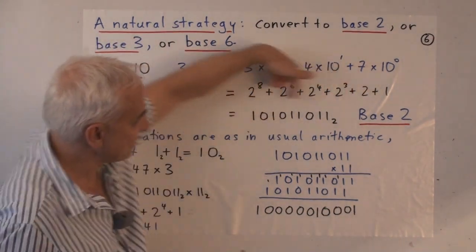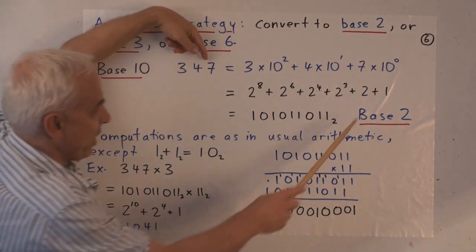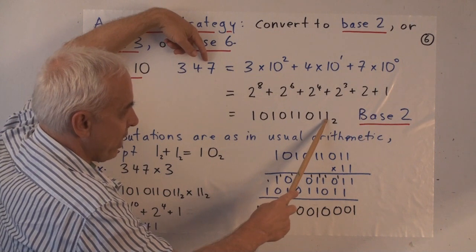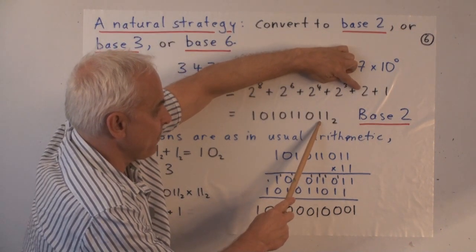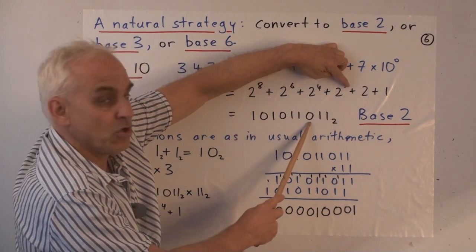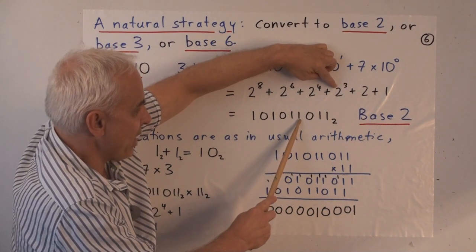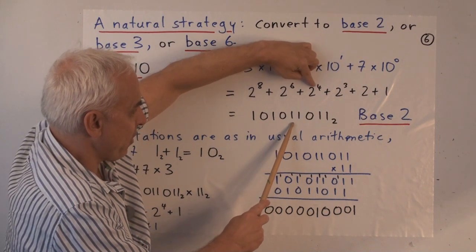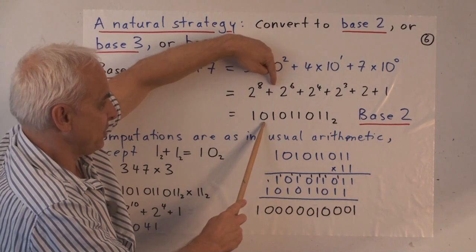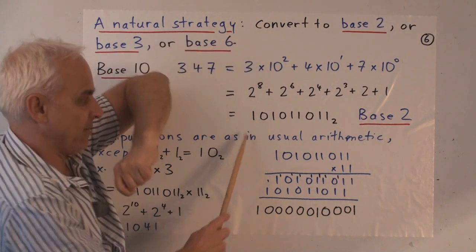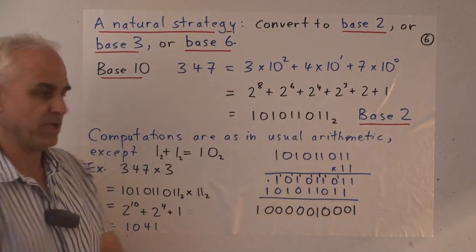So we can represent this sum just like we did this one here in a number, where this 1 represents the fact that we have 1, 1, and then the fact that there's 1, 2 is represented here. The fact that there's 0, 2 squareds is represented by that 0. And then there's 1, 2 cubed, 1, 2 to the 4th, 0, 2 to the 5ths, 1, 2 to the 6th, 0, 2 to the 7ths, and 1, 2 to the 8th. So this is the base 2 representation of 347.